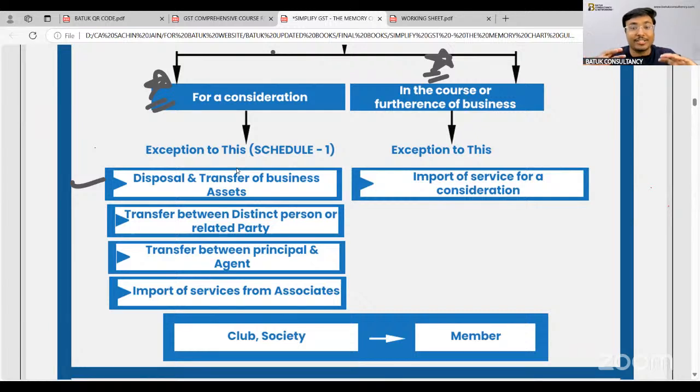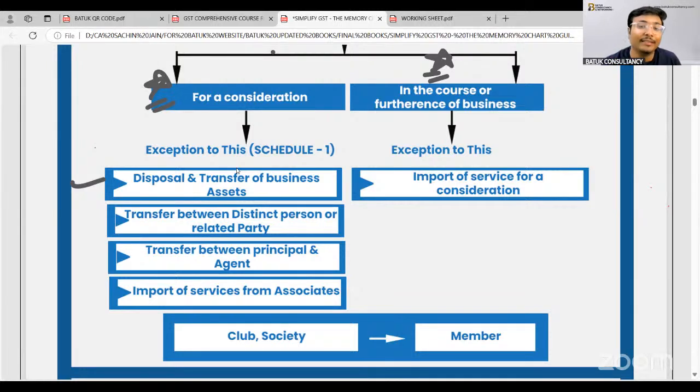We all know there is a structure in which the principal is going to appoint multiple agents and agents are going to sell the products on behalf of the principal. And suppose the principal says, sir, I have transferred the goods to the agent without any consideration, so no GST will be charged. But government has included it in Schedule 1 that whenever there will be a transaction between principal and agent, the same will be treated as supply. Import of services from any associate concern, in that case also the same will be treated as supply.